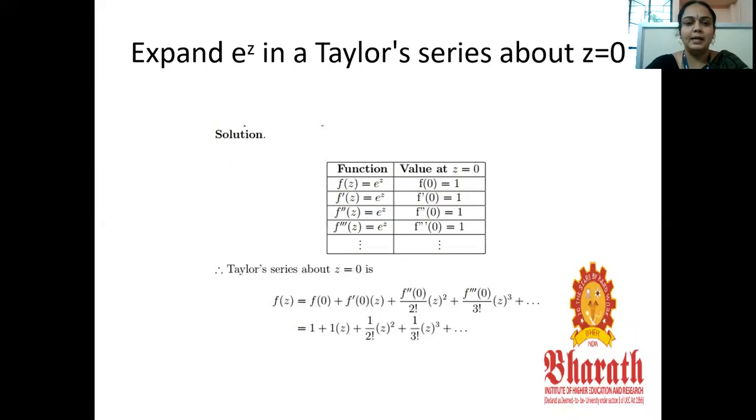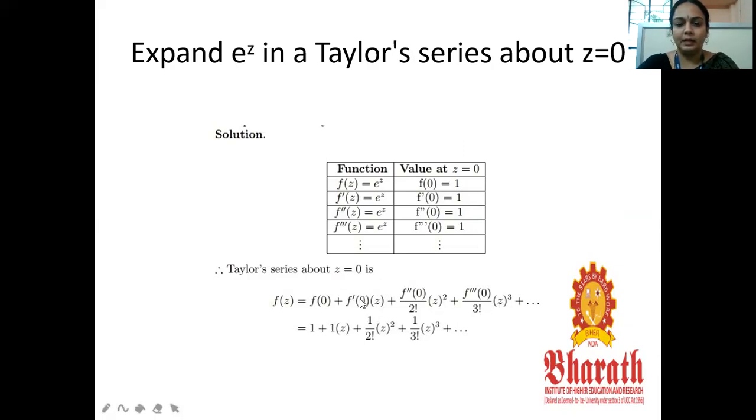Next, for example, in Taylor series: expand e power z in the Taylor series about z equal to 0. First, take the given function as f of z, that is equal to e power z. First you have to write the Taylor series, that is f of z equal to f of 0 plus f dash of 0 into z, that means the function, plus f double dash of 0 by 2 factorial into z square plus f triple dash of 0 by 3 factorial into z cube.